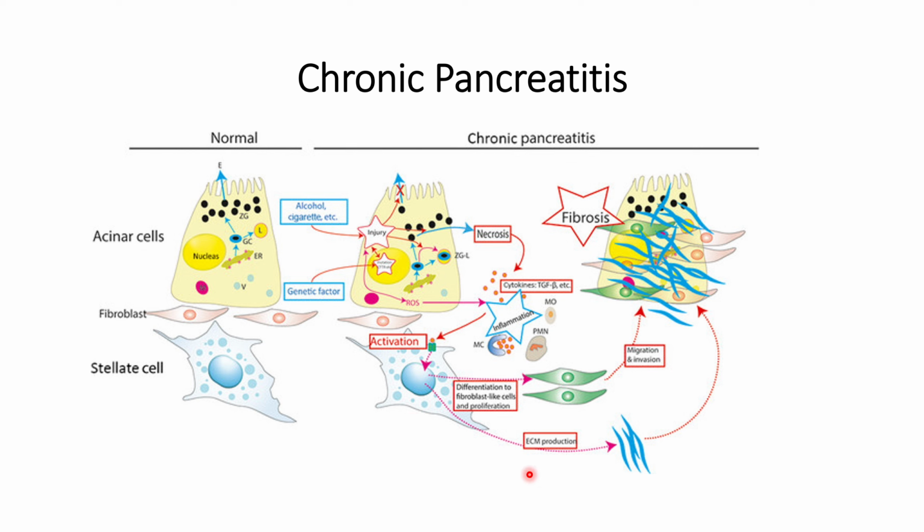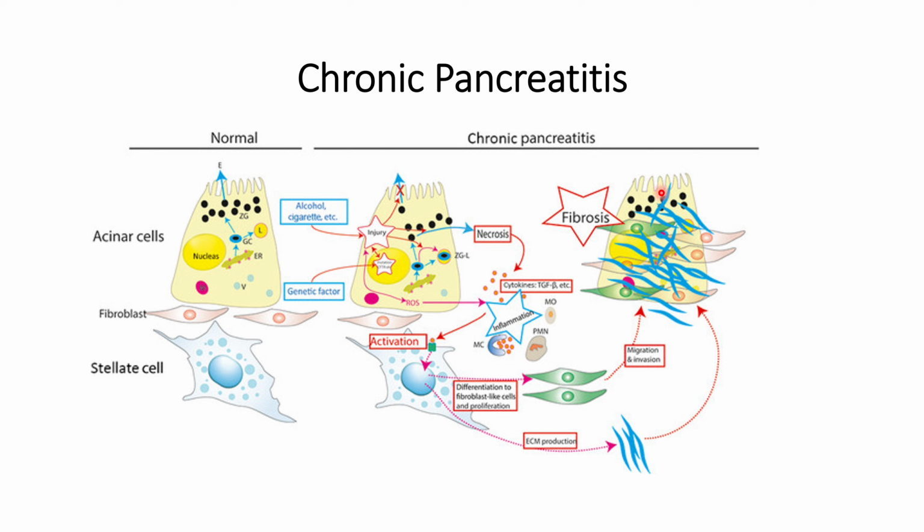At the same time, they also cause extracellular matrix (ECM) production, in a way that the surrounding extracellular matrix near the injured acinar cells will be full of these pancreatic stellate cells or fibroblasts.